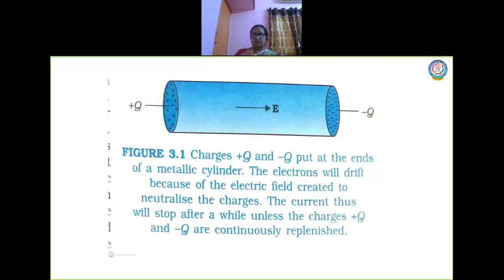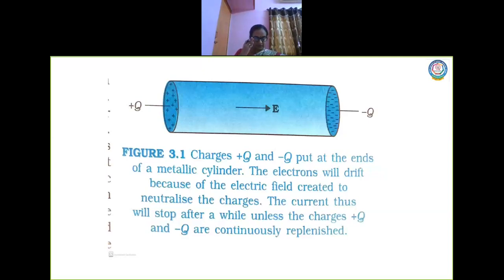Now let us move on to this diagram. Let us take a conductor, a cylindrical tube. Let us consider the case where you are not applying an electric field. Here in this diagram an electric field is applied, but I am talking about the introduction, where you imagine a conductor in the absence of an electric field.